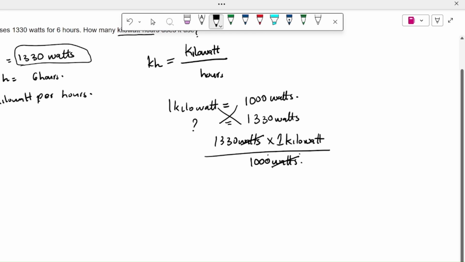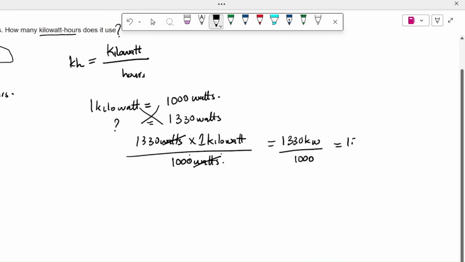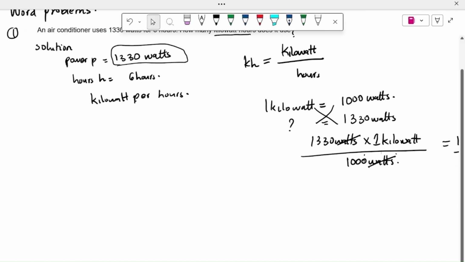So I'm just going to divide this: 1,330 over 1,000 kilowatts. In my head, it will be 1.33 kilowatts. But since we do not have a calculator, I'm just going to leave it the way it is so people cannot make mistakes.